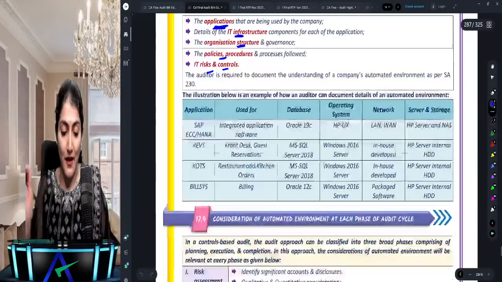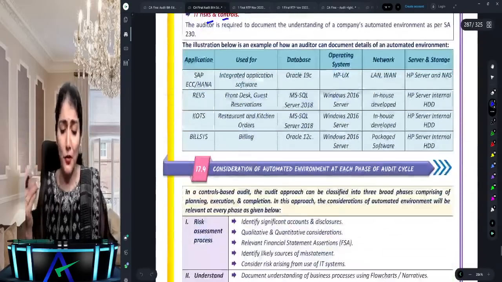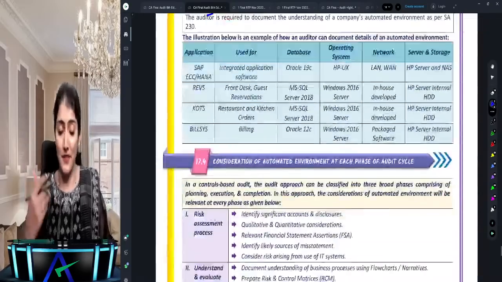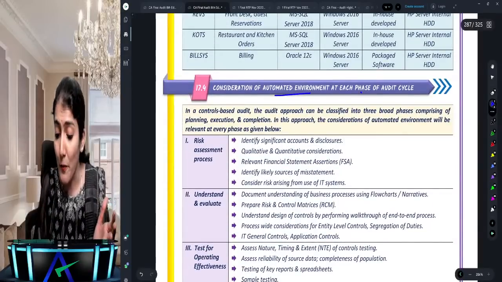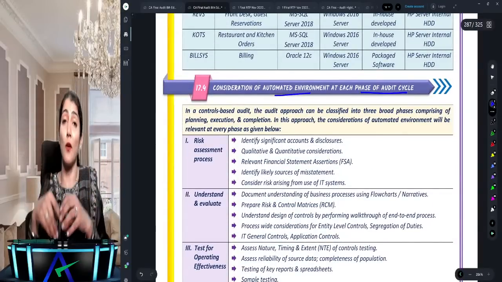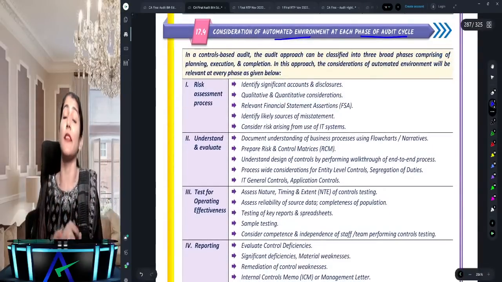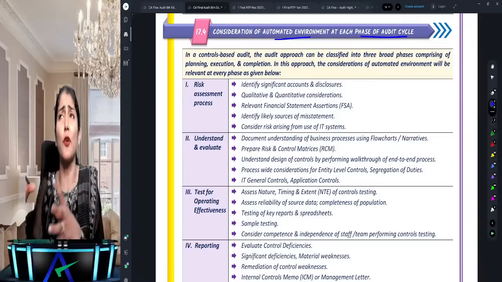Okay, let's move ahead. Understanding and documenting the automated environment. Then, consideration of automated environment at each phase of the audit cycle. Again, a question asked three times in the exam. Consideration of automated environment.